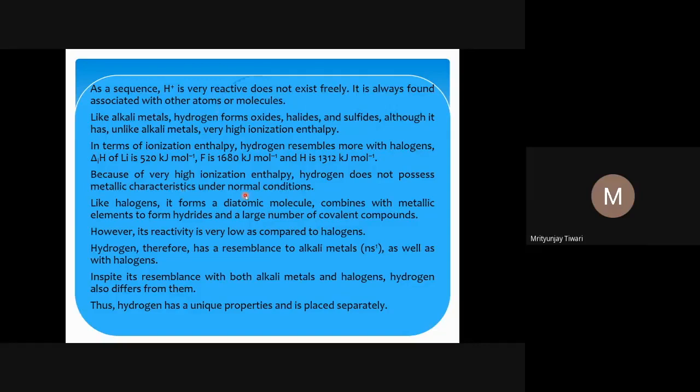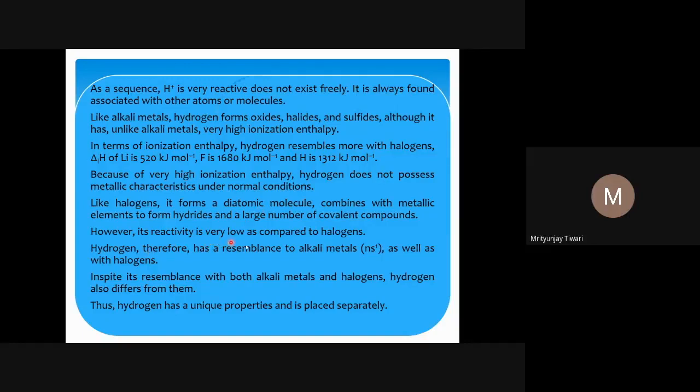Like the halogens, hydrogen forms a diatomic molecule, and that is what we know. Fluorine forms the diatomic molecule F2, chlorine forms Cl2, bromine forms Br2, iodine forms I2. So all the halogens form diatomic molecules. Hydrogen also exists as a diatomic molecule. This is what we have seen in the first slide.